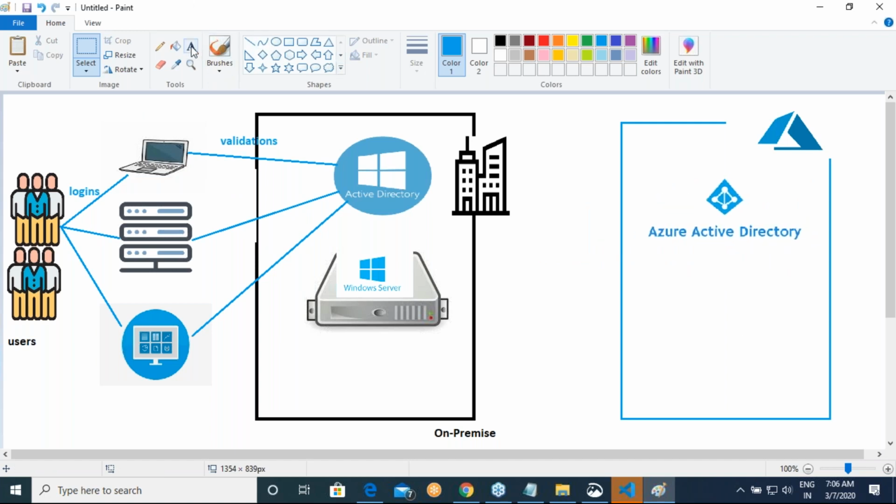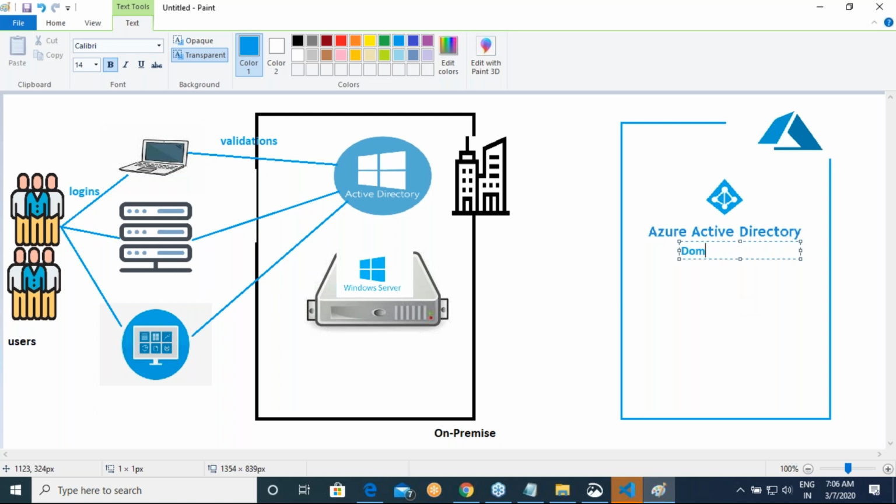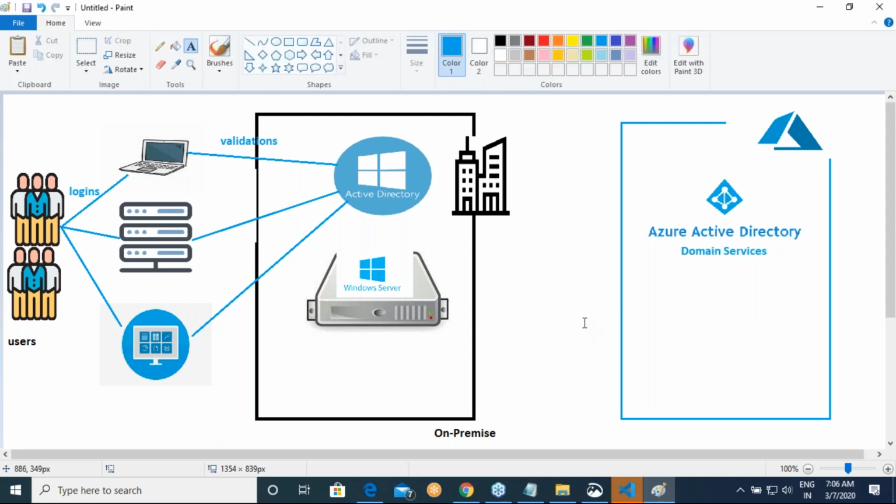And this Active Directory has something called domain services. In domain services, what can happen is our Active Directory tenant can sync users from here to here. So whoever are your users in your organization can be synced to Azure as Azure users. Yesterday we manually right-clicked, said new user, and created a user, password and all that stuff. But here you don't require that. You can sync the users from your Active Directory.